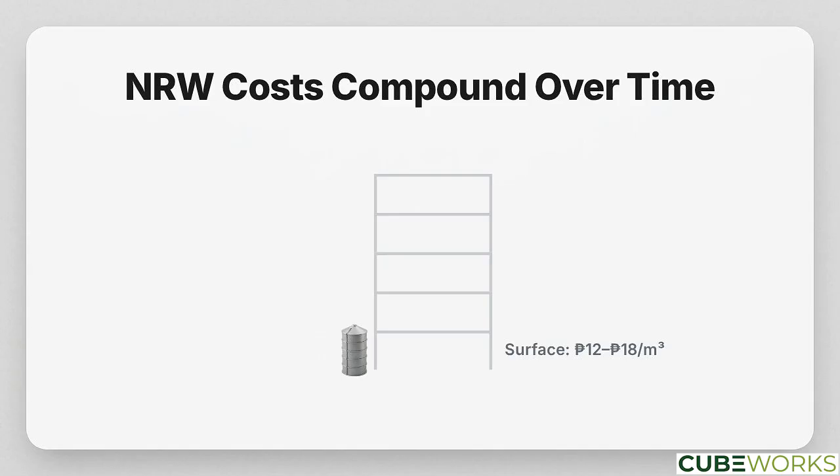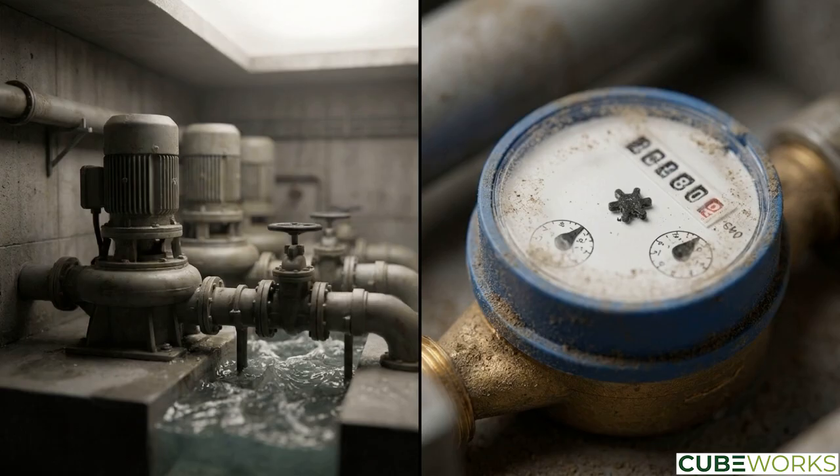Component 2 is foregone revenue. Had this been billed, it would have generated income. Average residential tariffs sit between 25 and 45 pesos per cubic meter, while commercial equivalents reach 65. These first two components represent the immediate cash the utility burns to produce the product and the revenue it fails to collect at the meter.